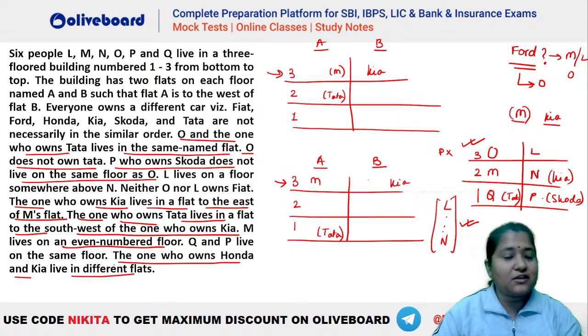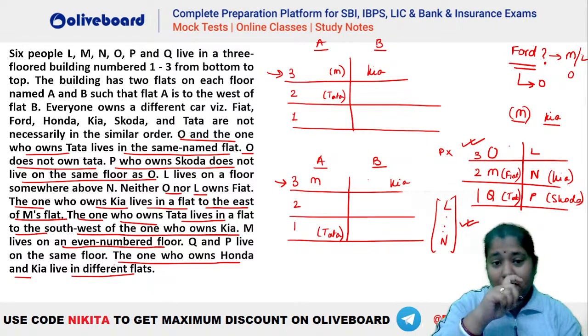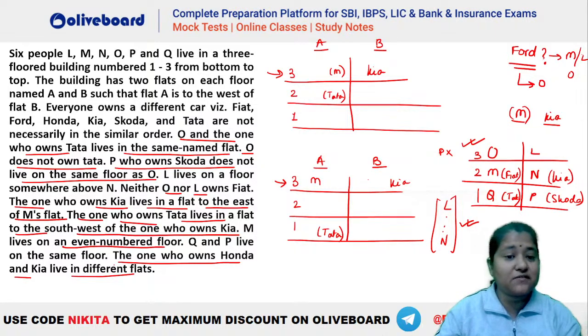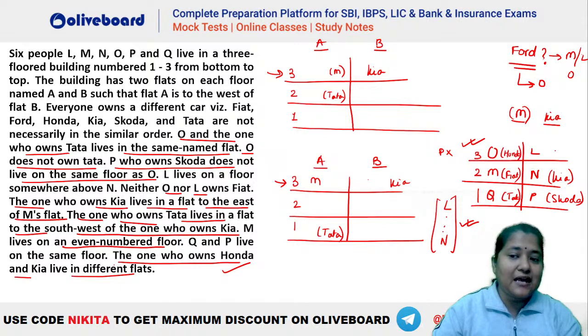So you have already got the information now for the people. Now you just have to place the cars here, right? 3 cars are remaining. Now it was given neither O nor L has a Fiat. So O and L cannot have a Fiat. That means M must be having a Fiat here, isn't it? Now for O and L, how do we determine who has which car? It is given the one who owns a Honda and Kia live in different flats, isn't it? So Honda and Kia should be in different flats here. So you can see O will be Honda, isn't it? And L will be the one with the remaining car, that is your Ford.